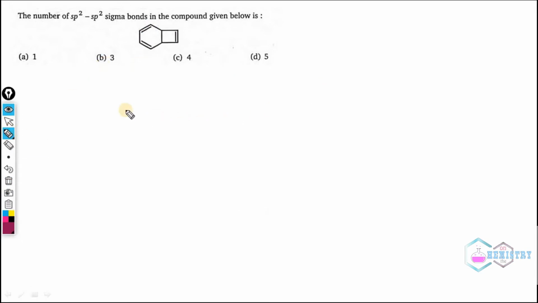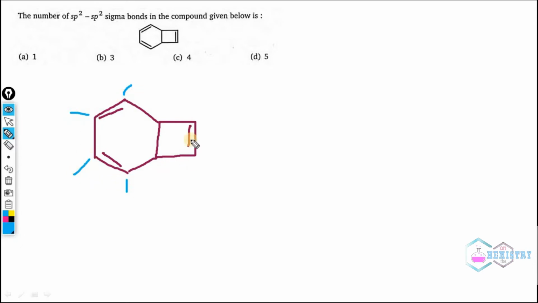So let's draw the structure. So this is the structure. We have seen that this carbon is sp2, this carbon sp2, this carbon, this carbon. We will leave this part for later.